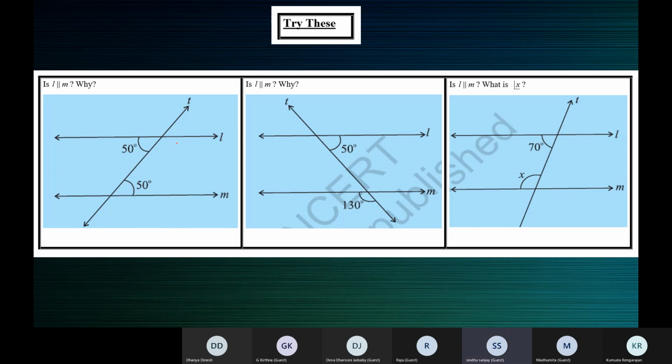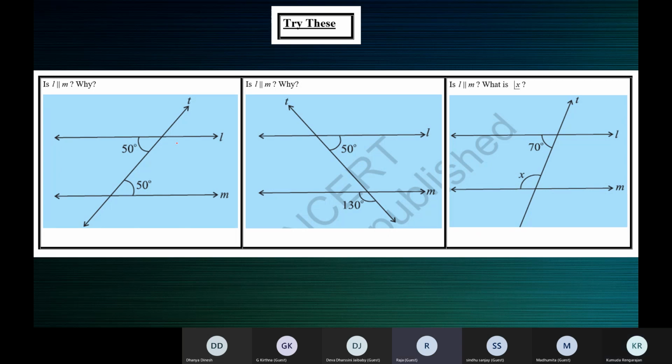Ma'am, the second one, L is not parallel to M, ma'am. Okay, L is not parallel to M. Yes, class? Children, wake up. Please participate. What is your answer for the second one?